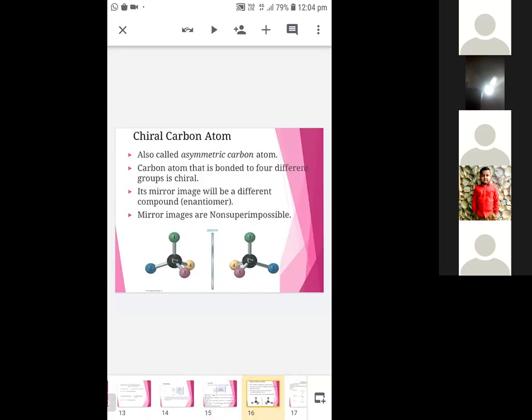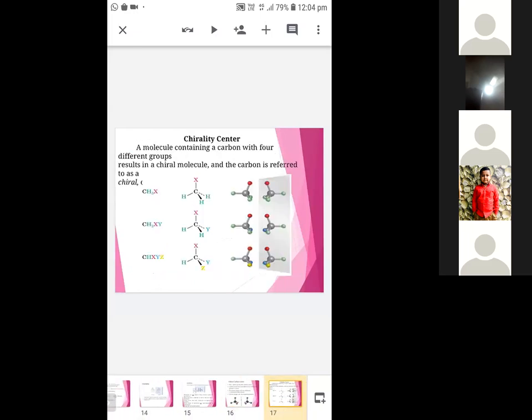So asymmetric atom, chiral carbon, otherwise asymmetric atom, both of them, the terms are the same. So 4 different groups attached to an atom is known as an asymmetric atom or chiral carbon, and their mirror images are non-superimposable. So the chiral centers are shown in 3 dimensions.